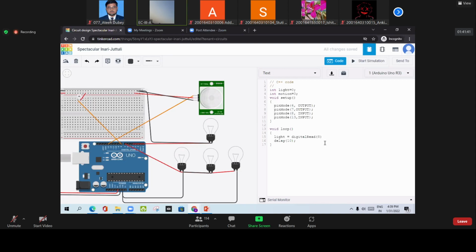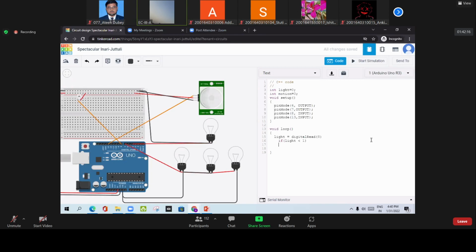Right? And now after that, I will remove the delay as well, because now we will check whether it is daytime or night, or whether there is proper light or not. So I will write an if condition, and I will check if light is less than 1. If light is less than 1, definitely it is night time.